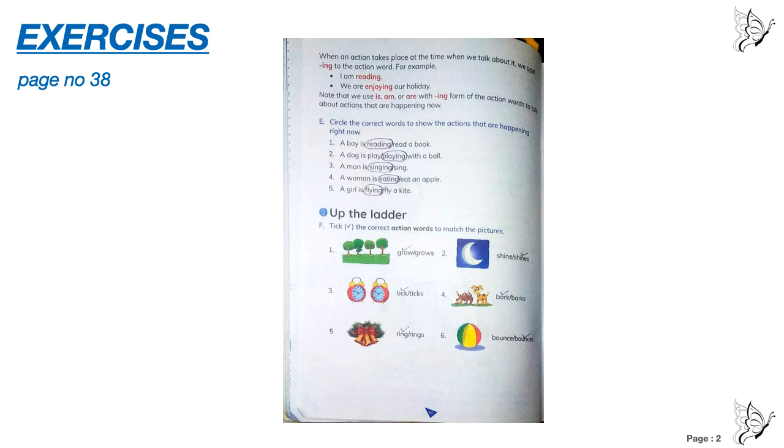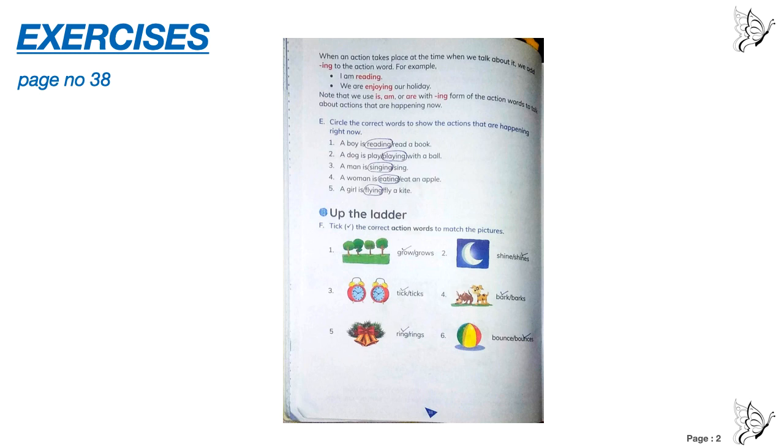Wherever there is am, is or are with the main verb, that is read, play, sing, eat and fly, you are going to use the ing form. If you use the ing form, then read becomes reading, play becomes playing, sing becomes singing, eat will become eating, and fly will become flying.